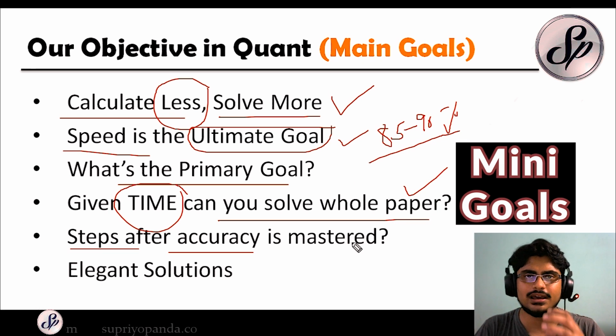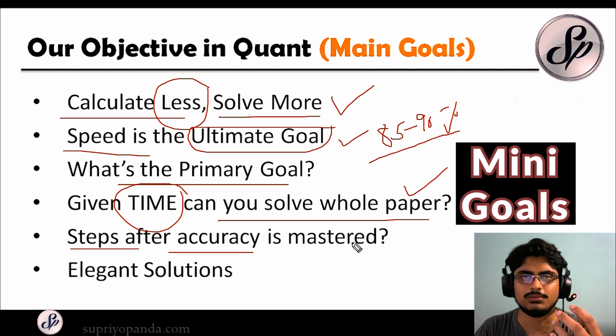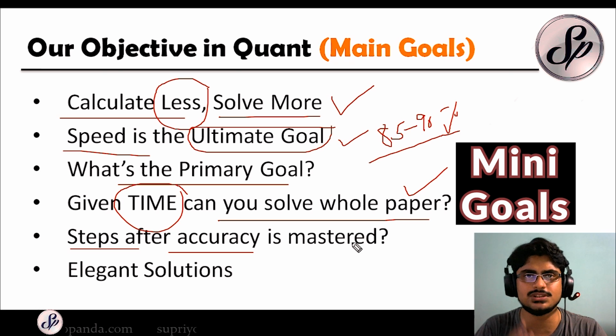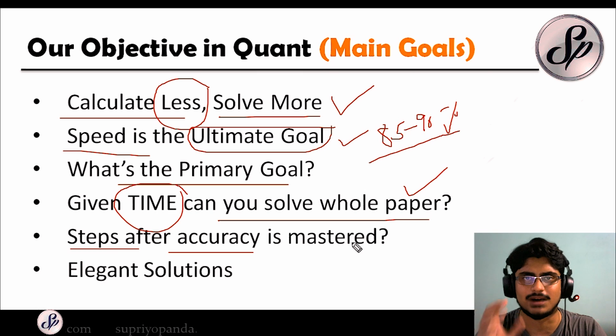For example, I will take 10 problems or 20 problems that I can solve within a stipulated amount of time. For example, just try to solve 10 problems within 10 minutes. Once you have done that, then try for 20 problems within 15 minutes. And like this, you have to try and you have to improve your level. So that is when your steps come in after your accuracy has been mastered. You cannot do these things unless and until you have mastered your accuracy.